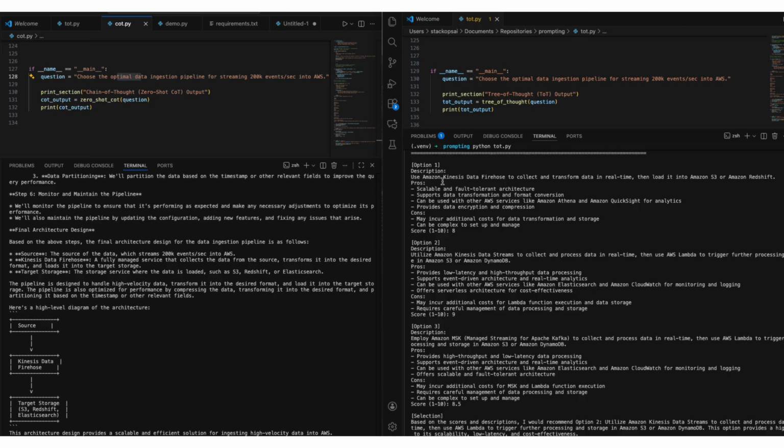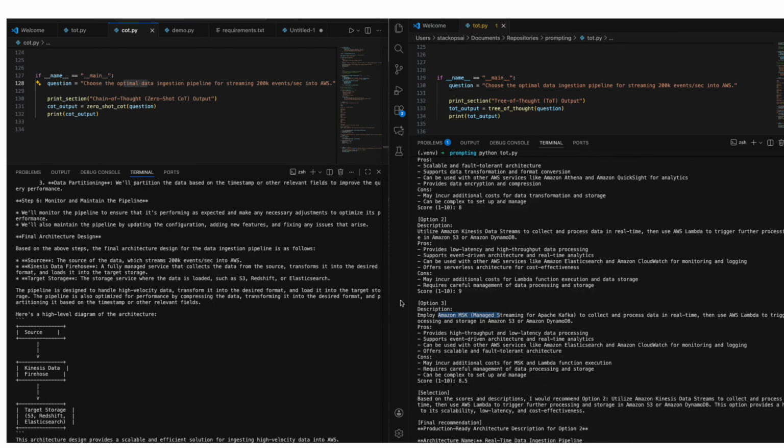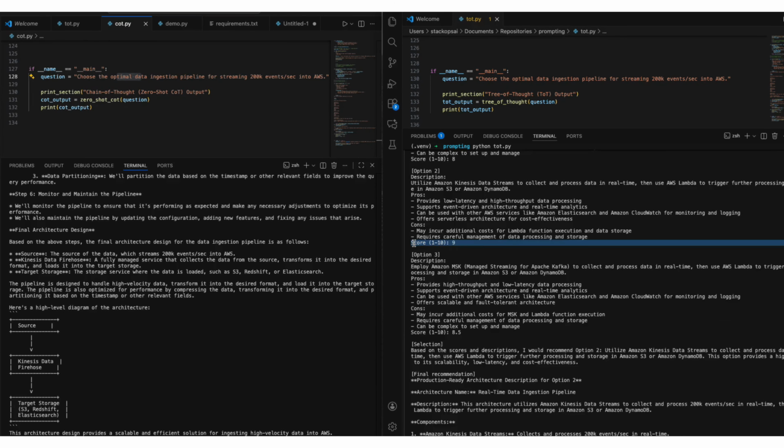In option 1, it says you can have Amazon Data Firehose. The second option is Kinesis Data Streams, and the third option is MSK. And it also lists the pros and cons of each approach. And it's also giving a score to each option. So this approach is called tree of thought. You can see that it's not just saying that Firehose is good or MSK is good.